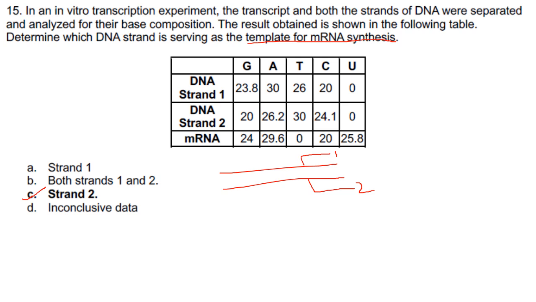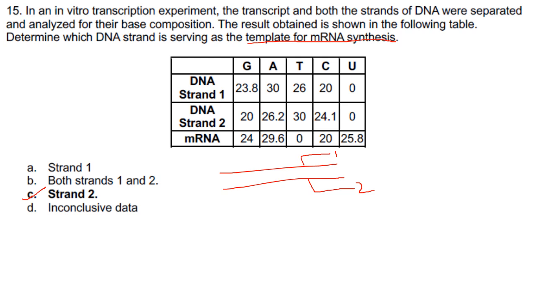So if the mRNA molecule has A, then the non-template strand also will have A at that position. If it is G at the second position in mRNA, it is G at the second position in the non-template strand. But here the question is about the template strand. You have to see which is the template strand for mRNA synthesis.